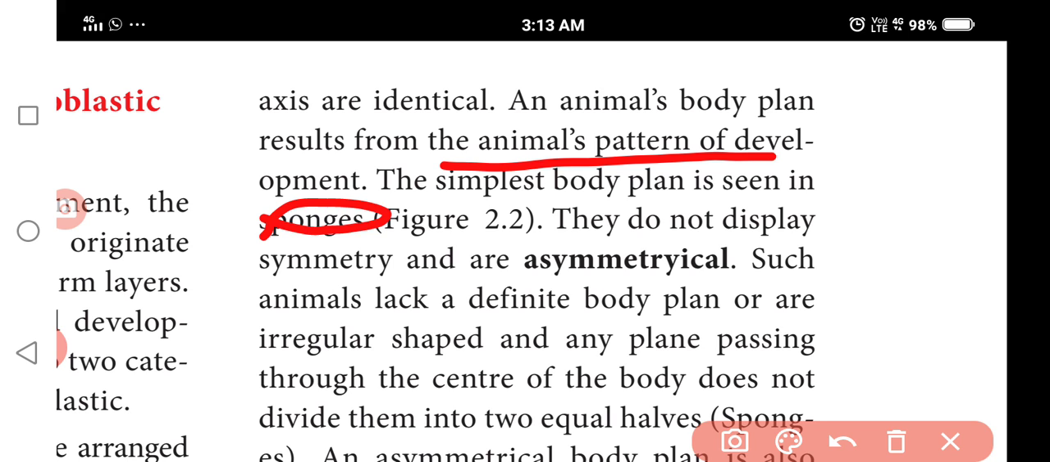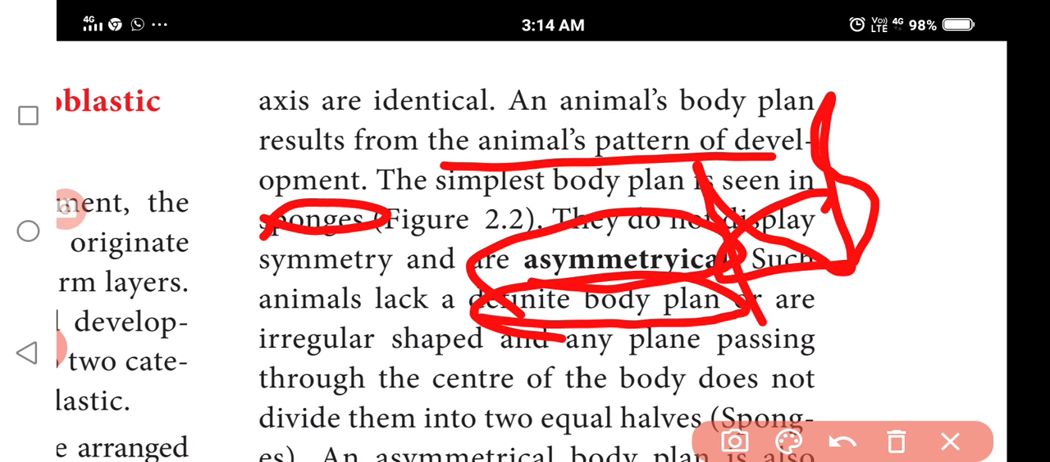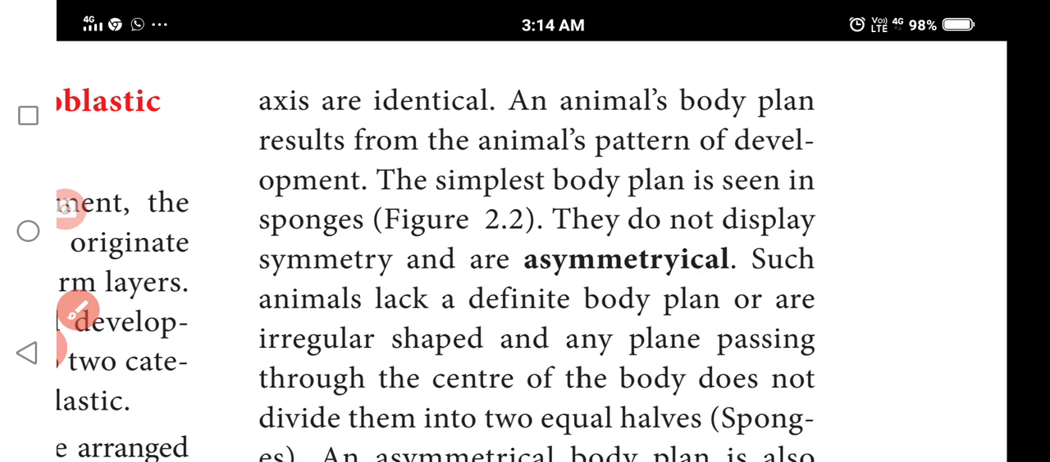Do you know these sponges? There is no division of the sponge's body into equal halves. It is irregular in structure and also multicellular. They do not display symmetry, so that's why we call them asymmetrical. Asymmetrical means the body cannot be divided. Animals lacking a defined body plan have an irregular body shape, so there is no center part.